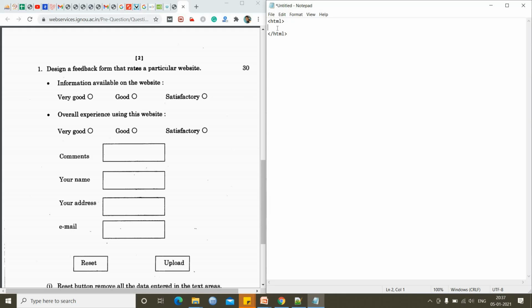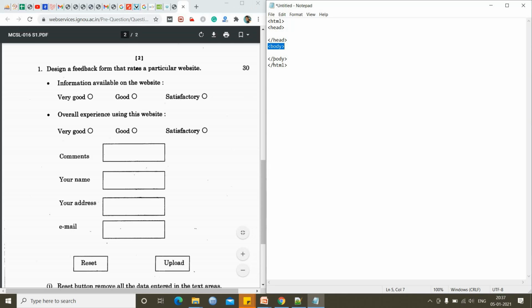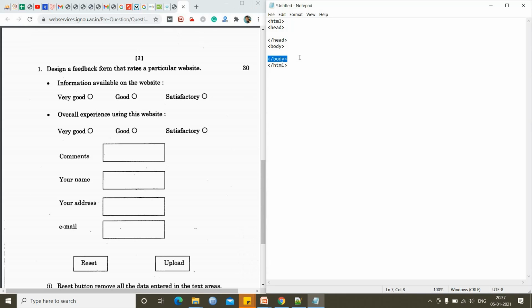Okay, an HTML document can be divided into two parts. One is head. I have opened the head tag and closed the head tag. The second part is body. I have opened the body tag and, before closing HTML, I have closed the body tag.